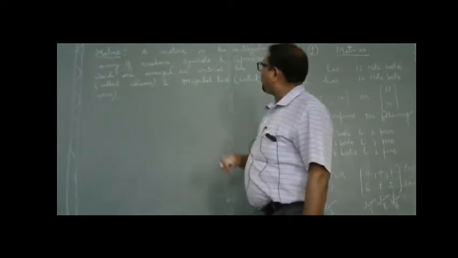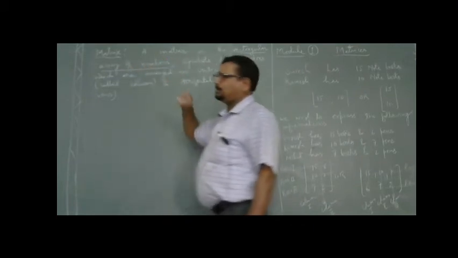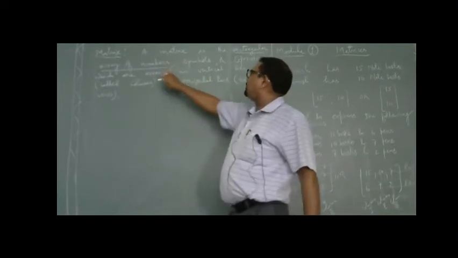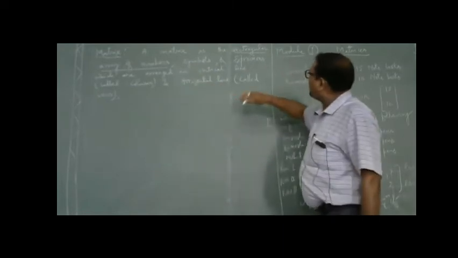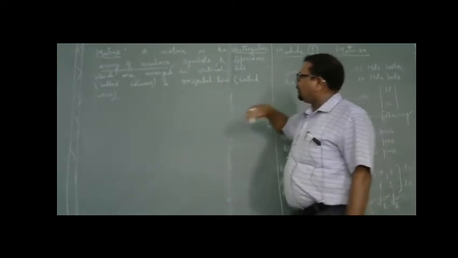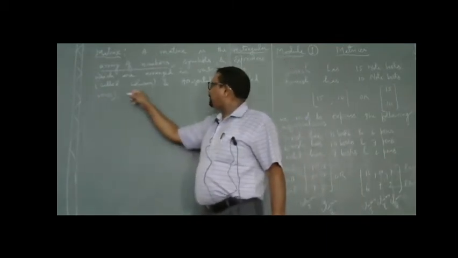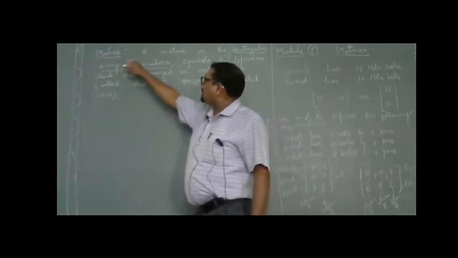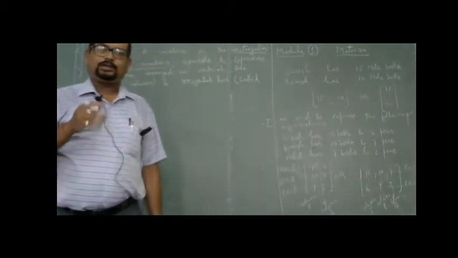So we can say matrix is a rectangular array of numbers, not only numbers. It may be a rectangular array of symbols, or of expressions, which are arranged in a vertical line. You know, a vertical line is known as a column, whereas the horizontal lines are rows. This is the definition of matrix given by Sylvester and after that Cayley.